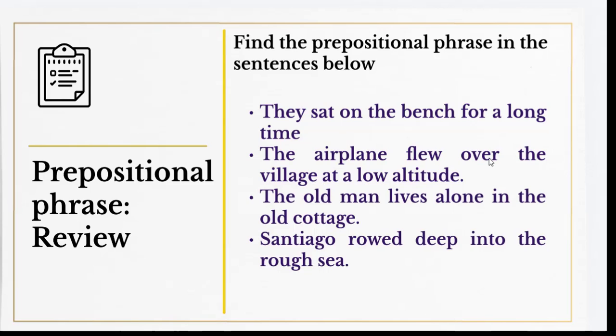The preposition here is over. There is an article, village is the object of preposition, and the three words together make what we call the prepositional phrase. At a low altitude. At is a preposition, okay? Altitude is the object of preposition, and the words between the preposition and its object together, we call a prepositional phrase, at a low altitude, okay?